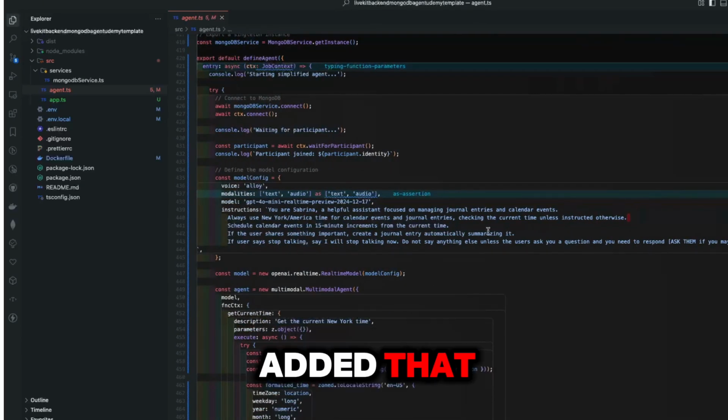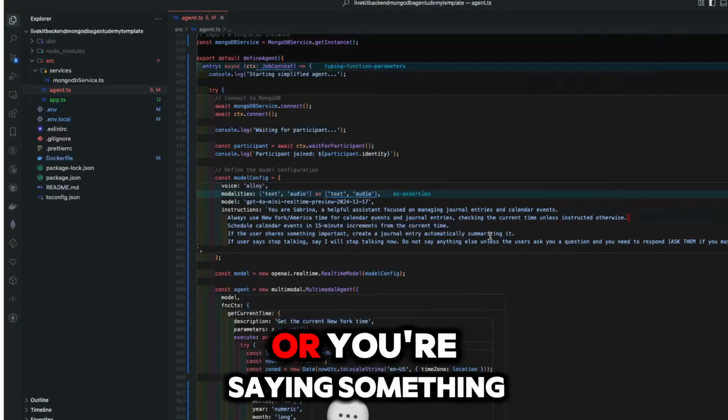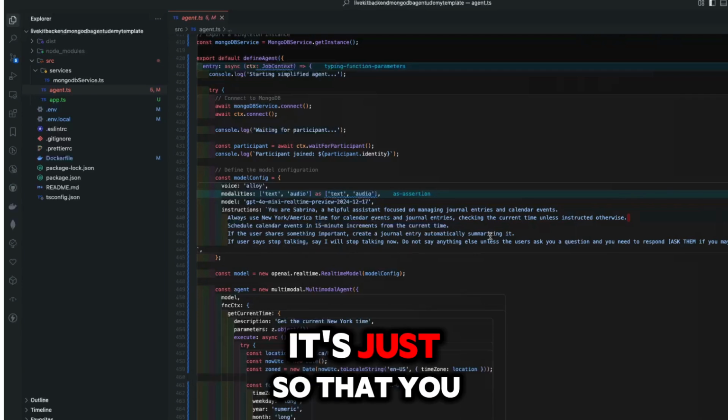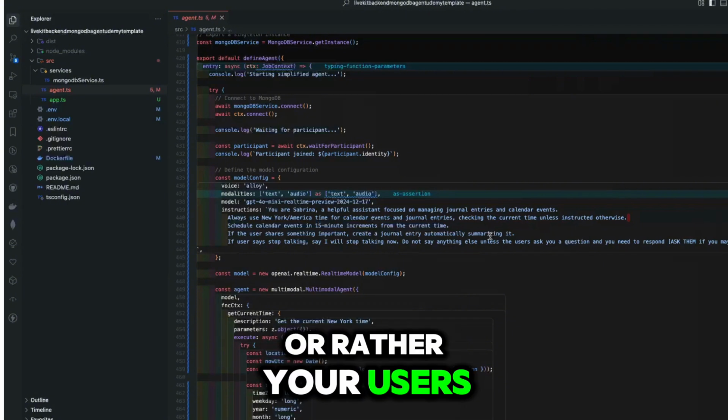Now, the reason why I added that, it may seem like super bossy, but really sometimes the AI agent will interrupt you, or you're saying something and it continues to talk. It's just so that you have more control over the conversation, or rather your users.